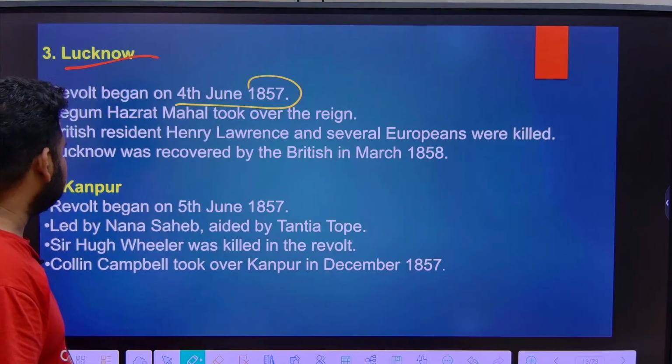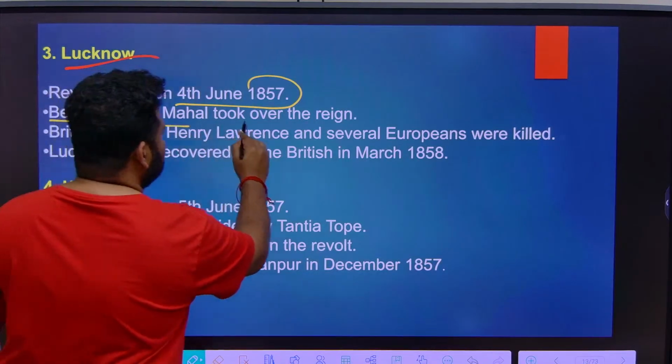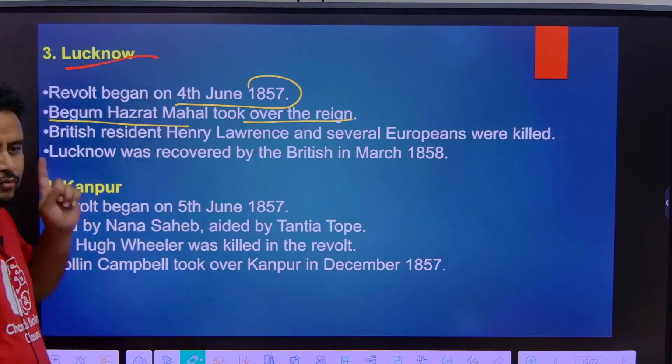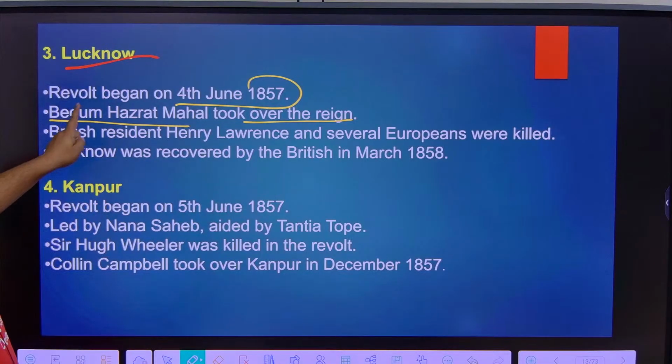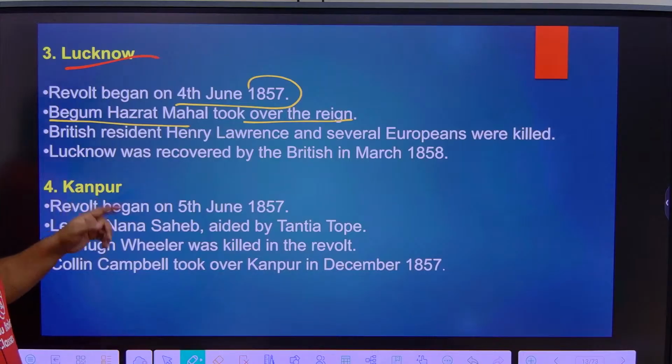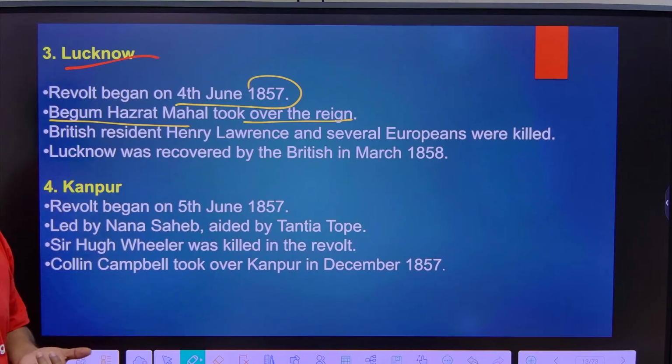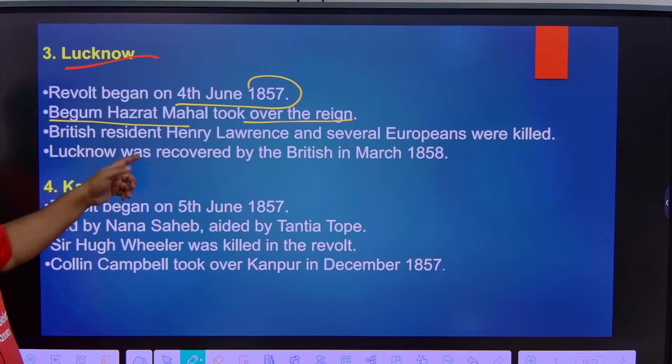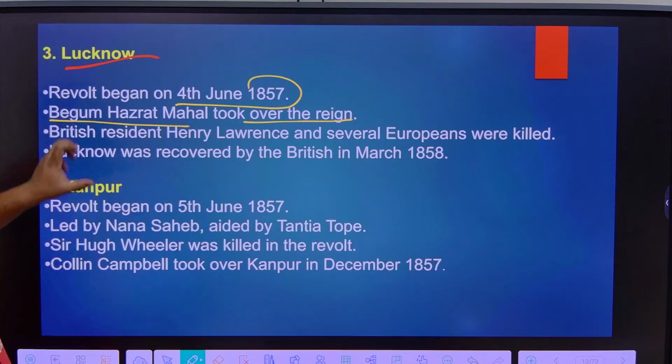What I said, that you remember. Begum Hazrat Mahal took over the reign. That is, in Lucknow, who was the leader? It is Begum Hazrat Mahal. Okay, it is not Taj Mahal, it is not Mumtaz Mahal, it is Begum Hazrat Mahal who took over the control in Lucknow.